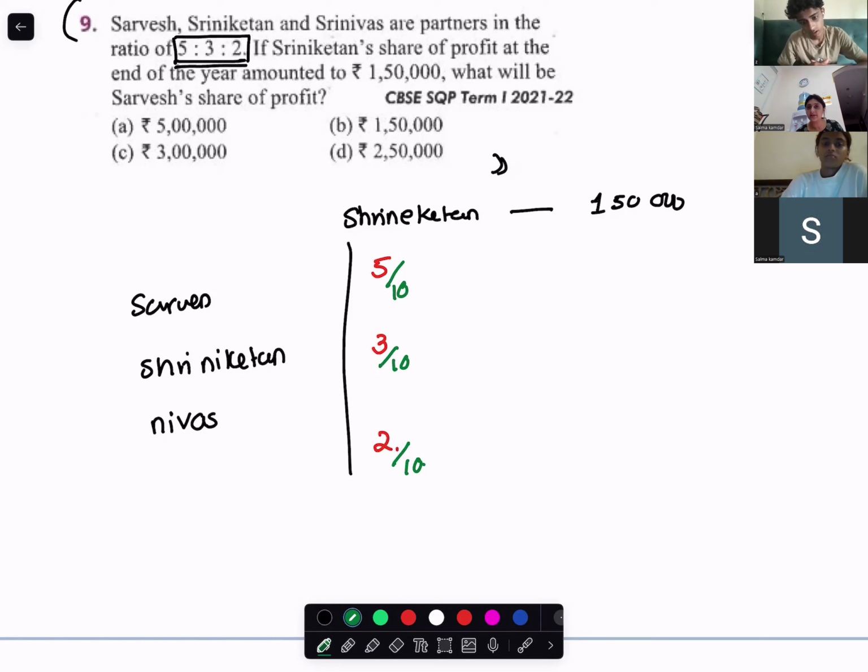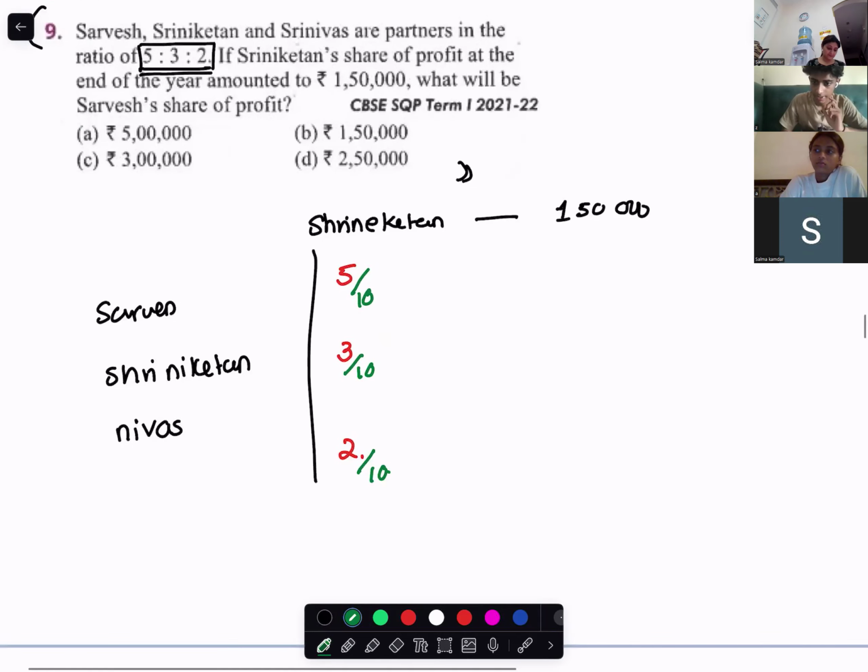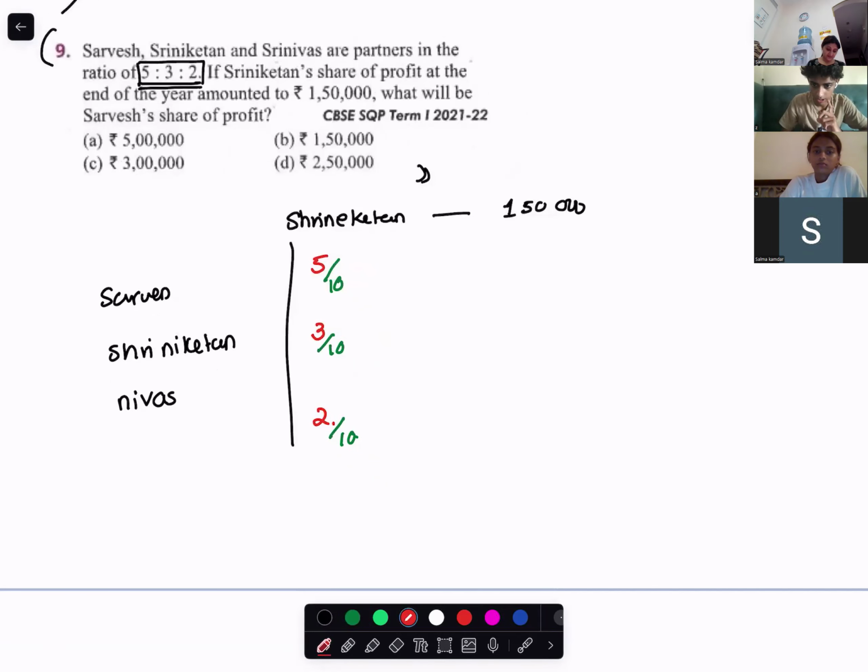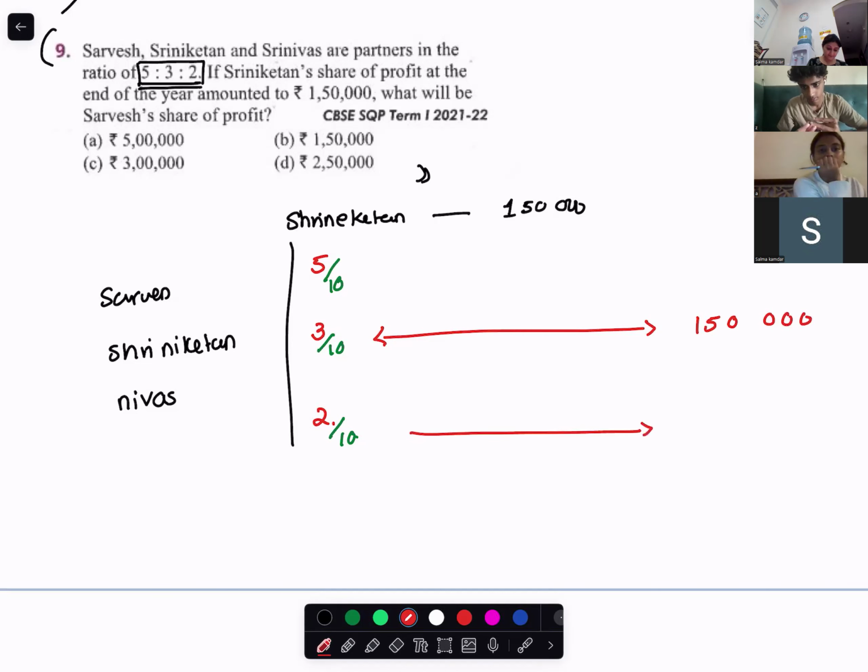Then, miss, we will calculate 1,50,000 multiplied by Sri Niketan's share. So what would be Sarvesh's share?